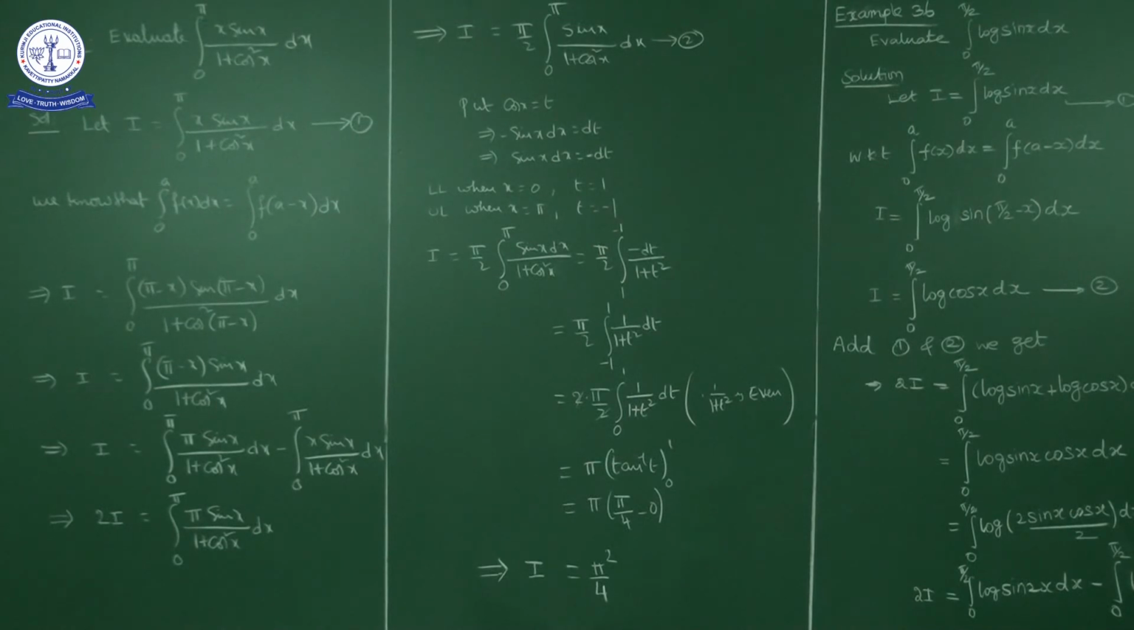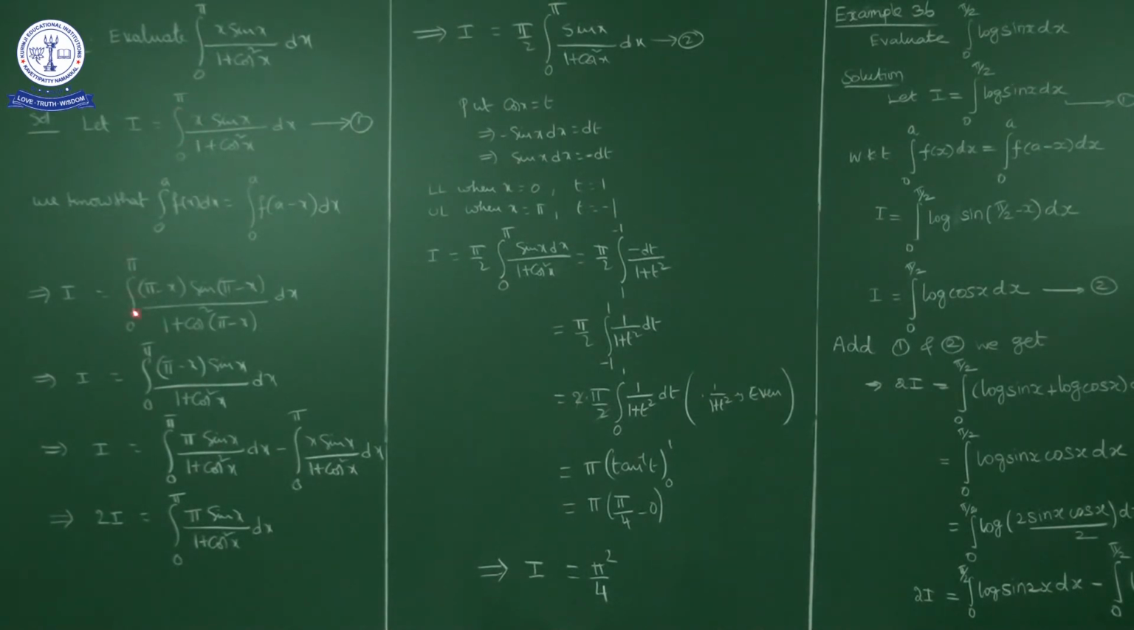Now we have the formula integral 0 to a f of x dx is equal to integral 0 to a f of a minus x dx, meaning replace x by a minus x. Here what is a? a is pi. So replace x by pi minus x. So what will we get?